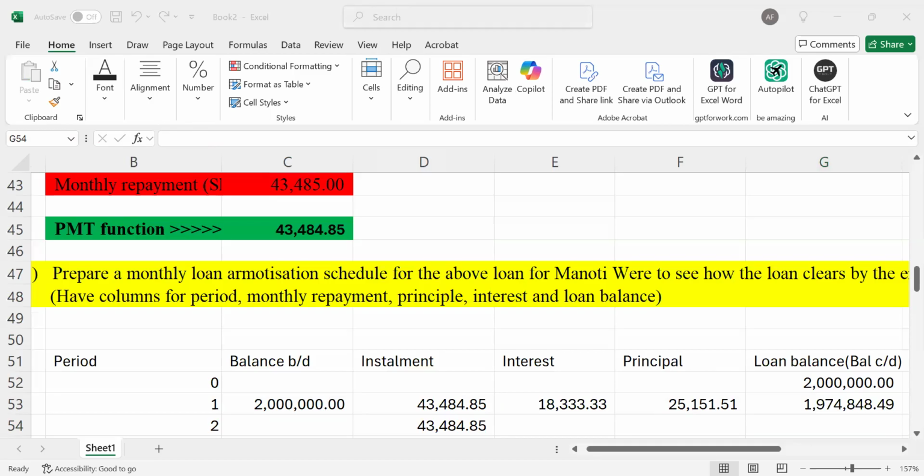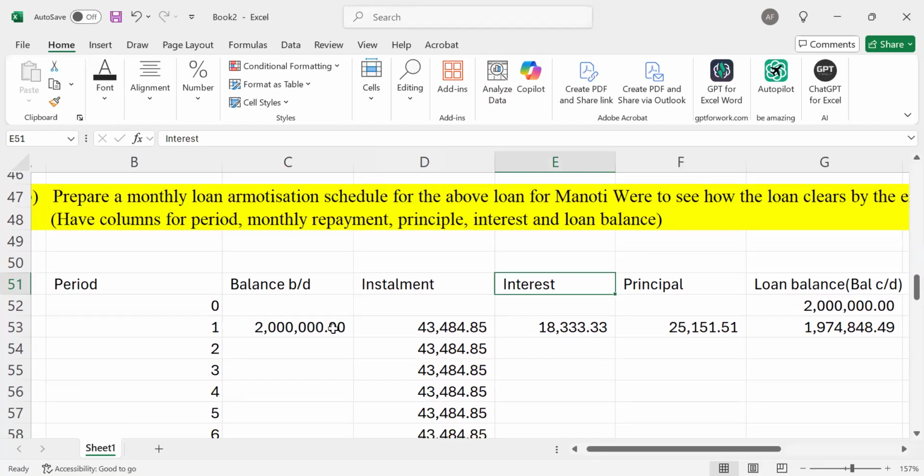Now, this is the most amazing part. I want you guys to see this magic. This is the most amazing part anytime you're handling loan amortization and you're dealing with Excel. Okay? See how our work will be very simple.